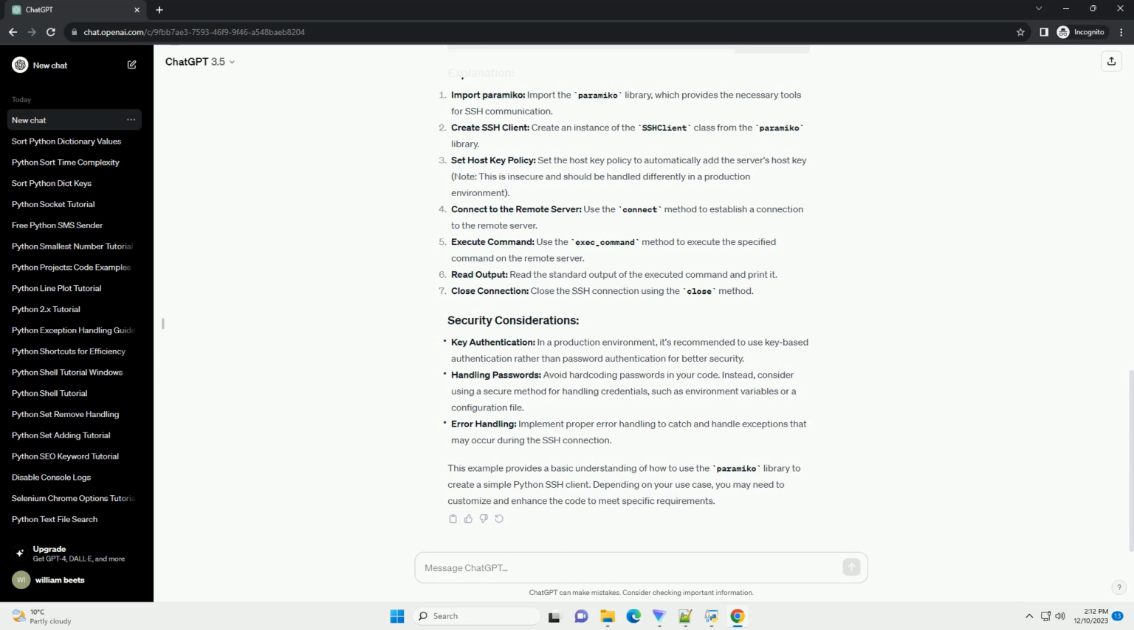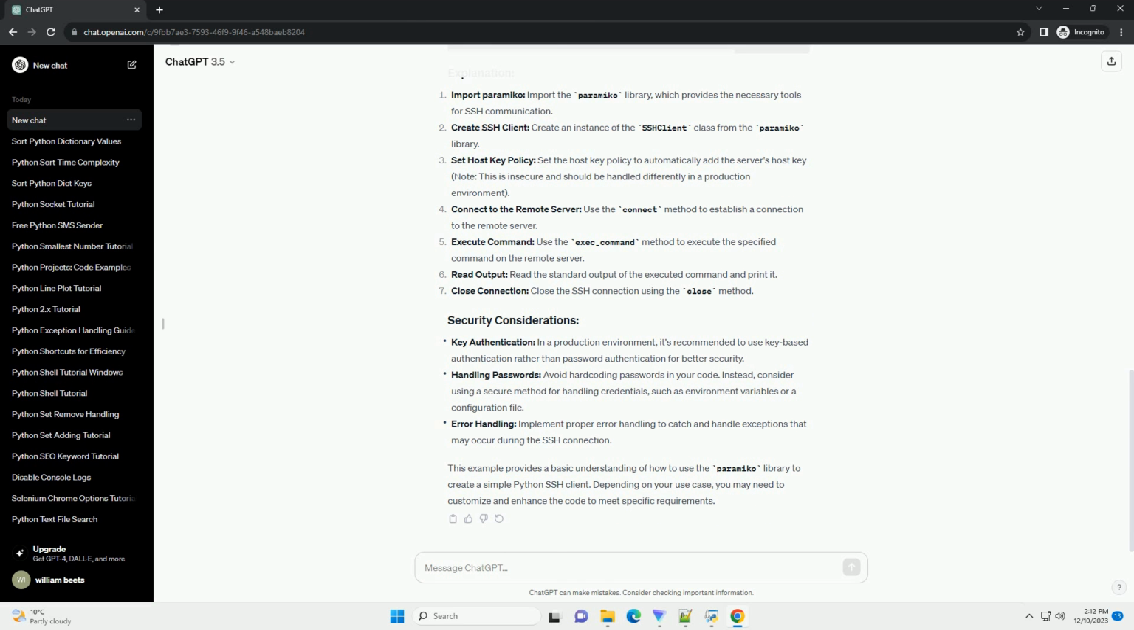Paramiko library. Install the paramiko library using the following command in your terminal or command prompt. Here's a simple example of how to use the paramiko library to connect to a remote server via SSH, execute a command, and retrieve the output.